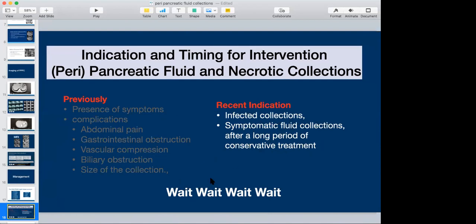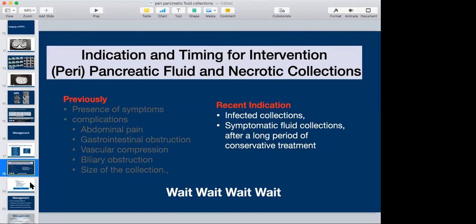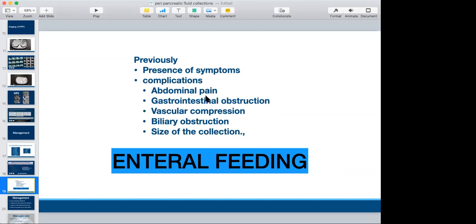First, we should try for conservative management. Conservative management means if we see the previous indications like complications, suppose the patient has pain, ileus, vascular compression, or biliary obstruction, then we need to allay these problems. For pain, we should give good analgesic.